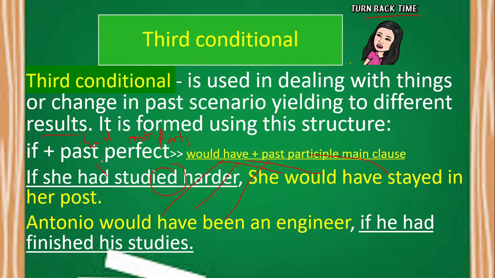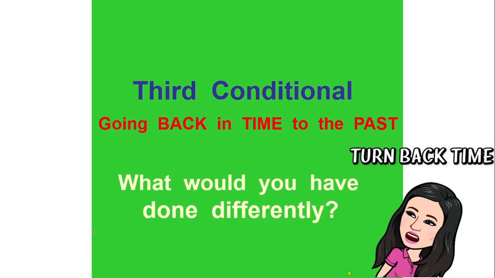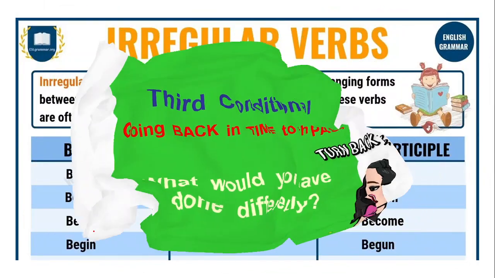And then we also have in here in the if clause, there must be a use of had and the verb in past participle, which is D or ED. So third conditional is just like you wanted to go back into the past. So if ever that would happen, what would you do? What would you have done differently, right?